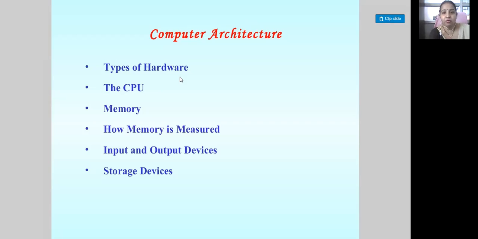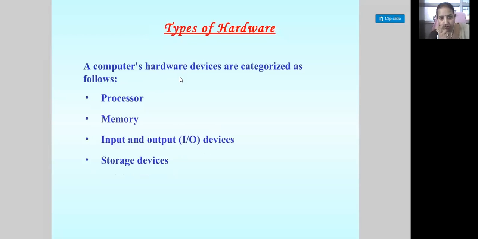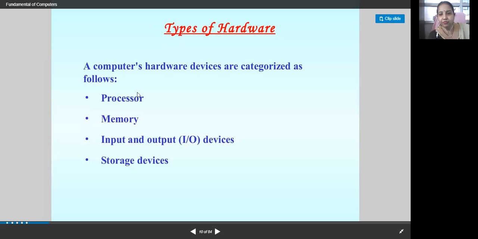So this is all about computer architecture. What all is there? Hardware, software, CPU, memory, how memory is measured, input and output devices of your system, and some of the storage devices will be covered when I am talking about some basics of computer. So what are the different types of hardware we have? Computer hardware devices are categorized as follows: processor, memory, input and output devices, and storage devices.